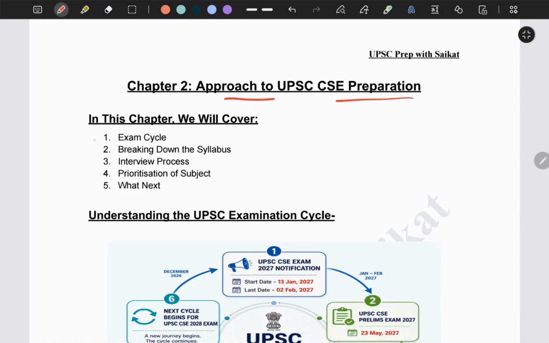We will look at the exam cycle after taking an example. We will break down the syllabus from both prelims and mains perspectives. We will try to understand the interview process. And finally, we will look at exactly how to prioritize our subjects and, based on that, prepare ourselves. And lastly, we will see what will be there in our next session. So let's start with the first topic, the exam cycle.